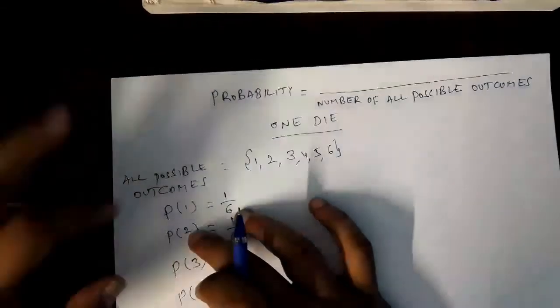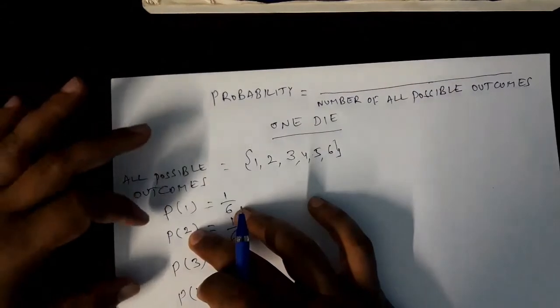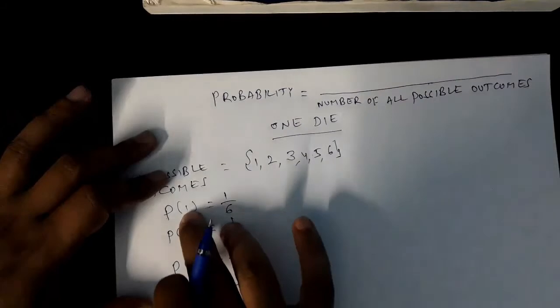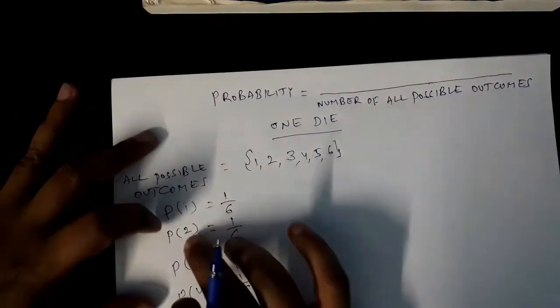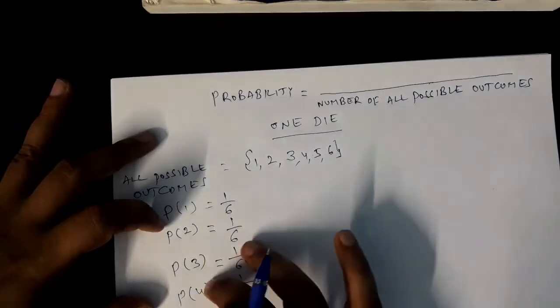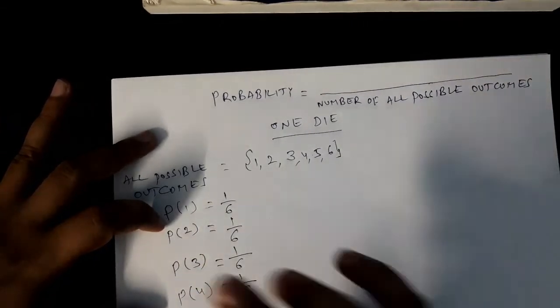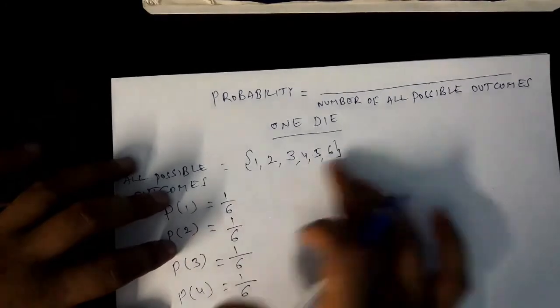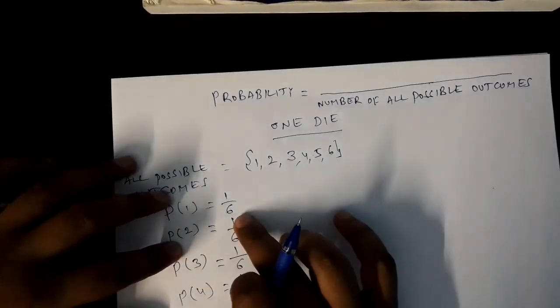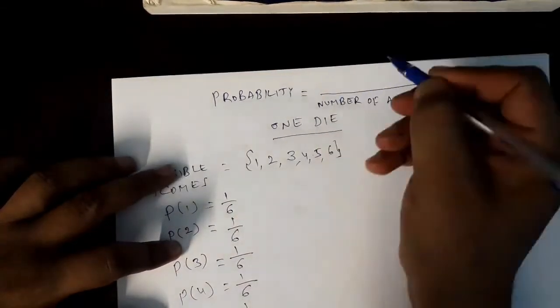See, we have discussed already: throwing a die is called an experiment. Getting 1 is called an event. Getting 2 is called an event. Getting 3 is called an event, and so on. Getting 4, an event. So the number of outcomes favorable to the event, you are writing in the numerator. What is the numerator?